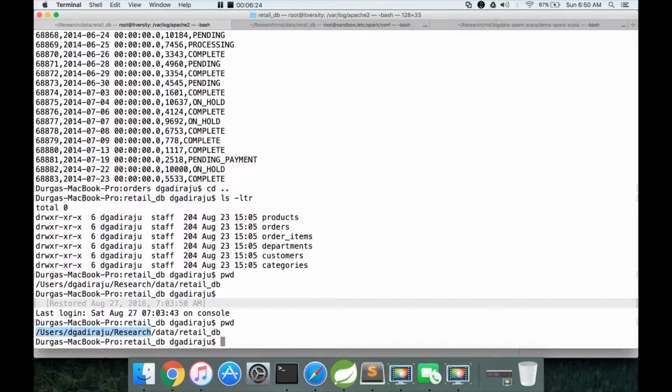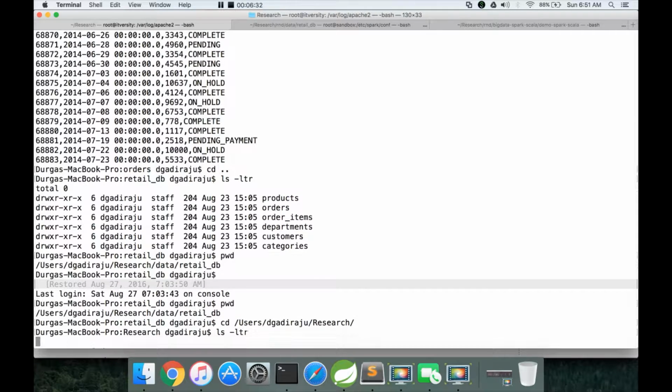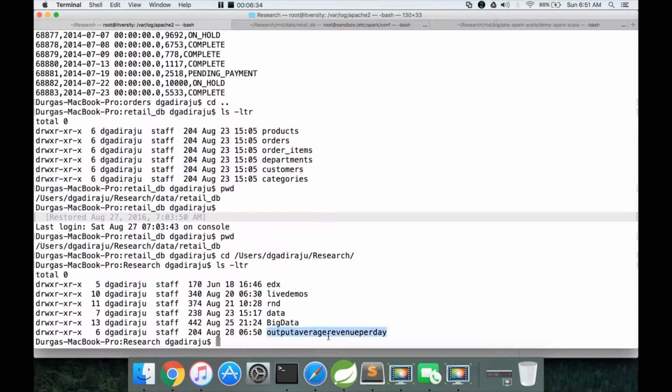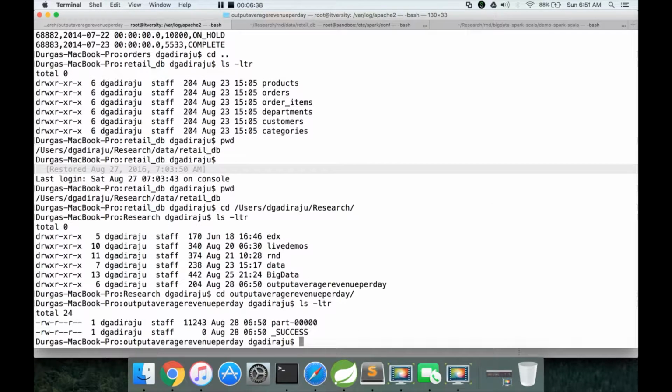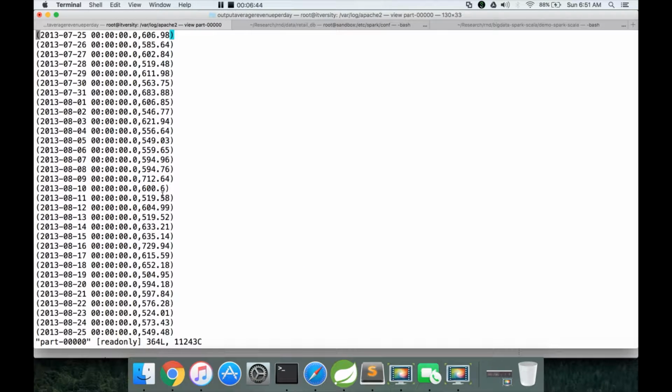Let us see. /users/dgadiraju/research ls -ltr. You can see output average revenue per day. ls -ltr. You can see a file here, and you can see the data. The data is written as tuples over there. If you want to change it, you can change it.